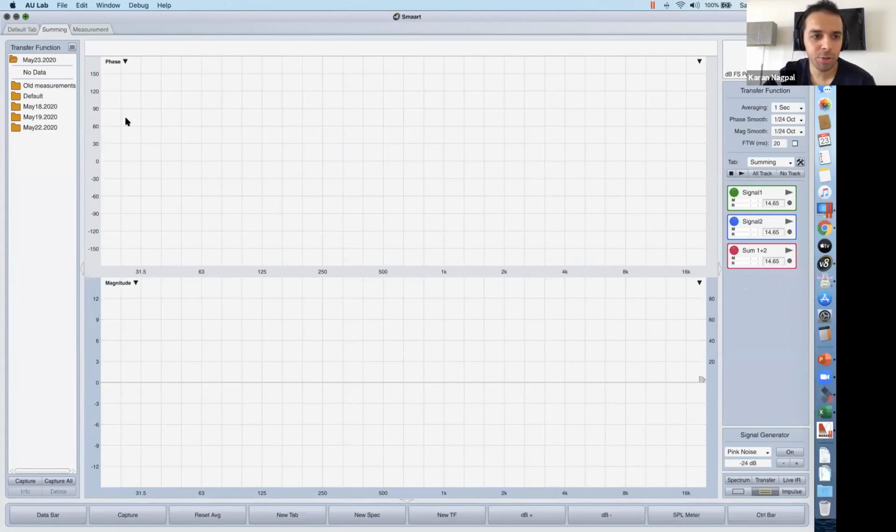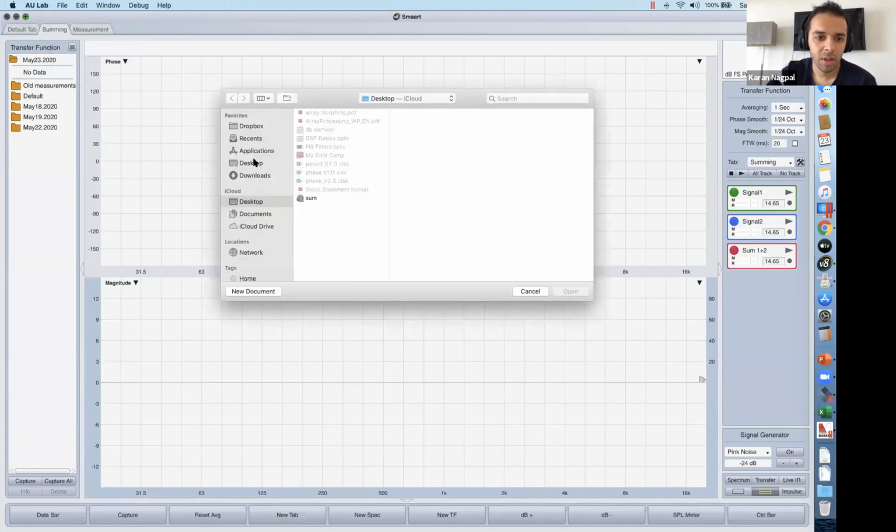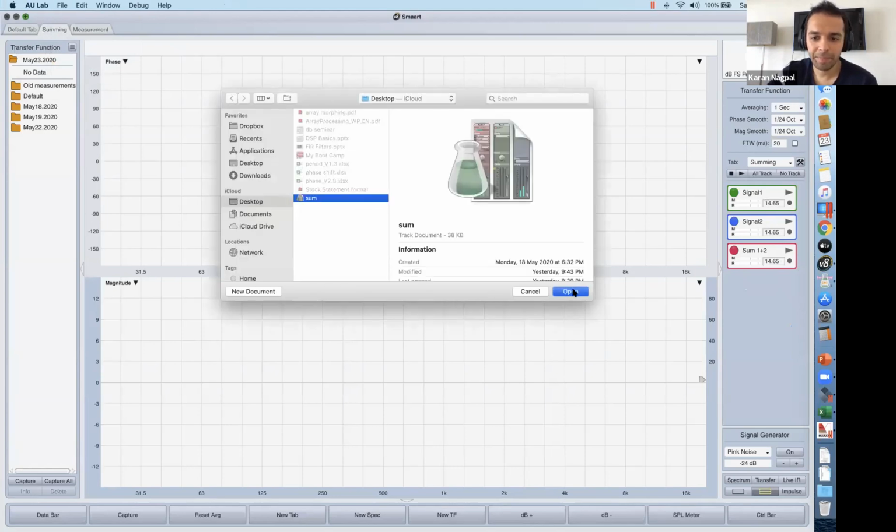Rajesh has shown me how to use AU Lab. So if I make any mistakes, please excuse me, because it's my first time using a digital audio workstation. पहली बार मैं digital audio workstation use कर रहा हूँ. And the reason I'm using this is because I have only 2 signals on my measurement card. So you have something known as Soundflower. जो Soundflower जो है वो एक, it emulates a, just let me just open this, and okay.